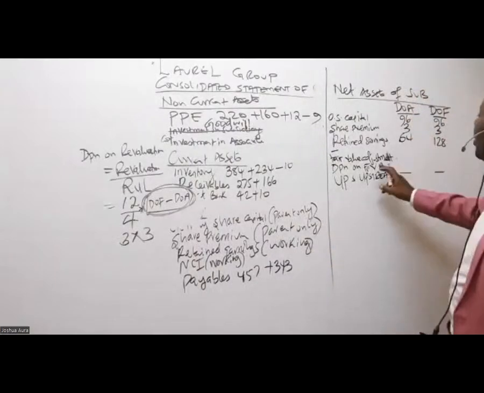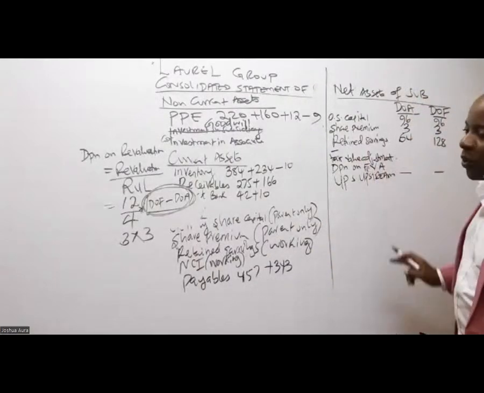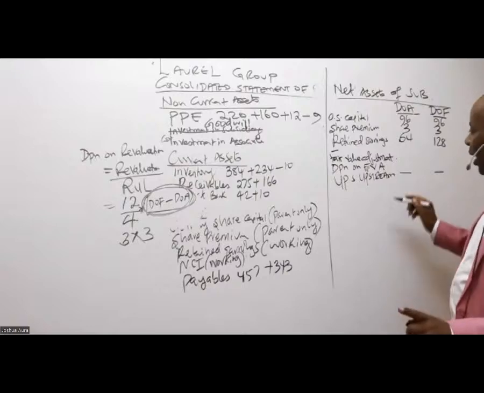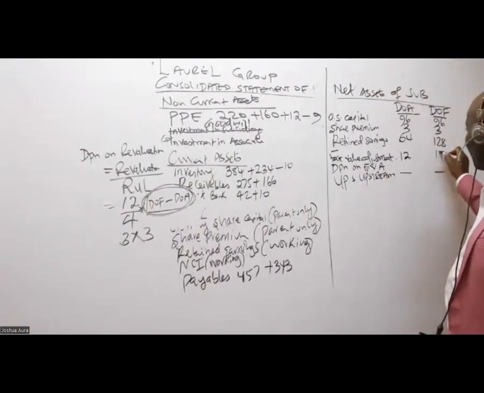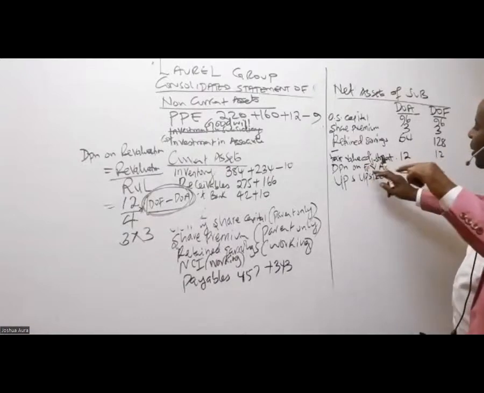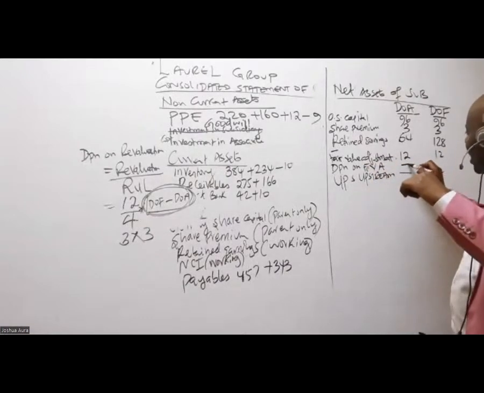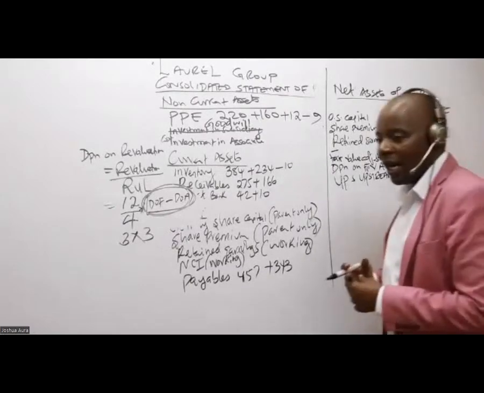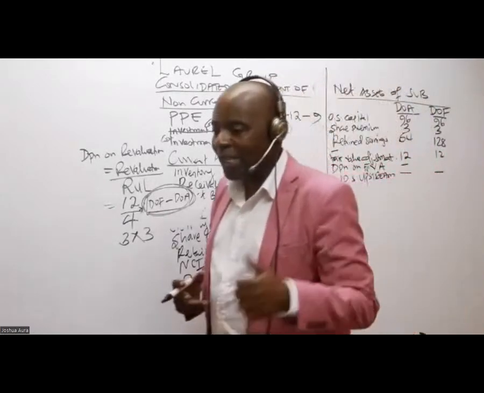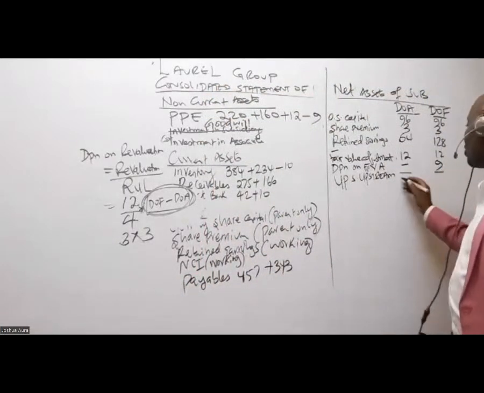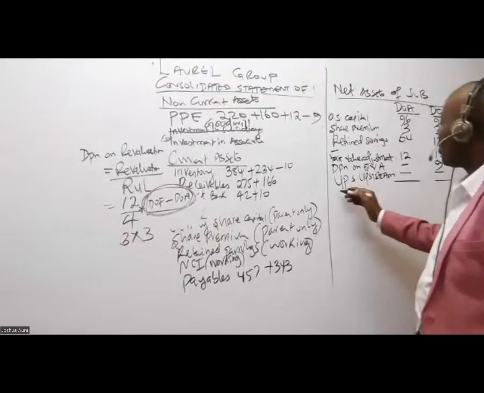Is there anybody who is able to remember our evaluation amount? It is 12, right? So it is 12 there, 12 there. Remember, the evaluation amount is the same. How about depreciation on fair value adjustment? Is there anybody who is able to remember the total depreciation? 9. Great. So then give us the total net assets.